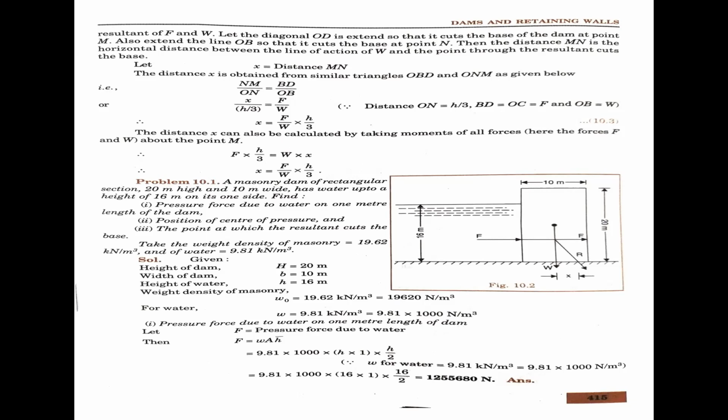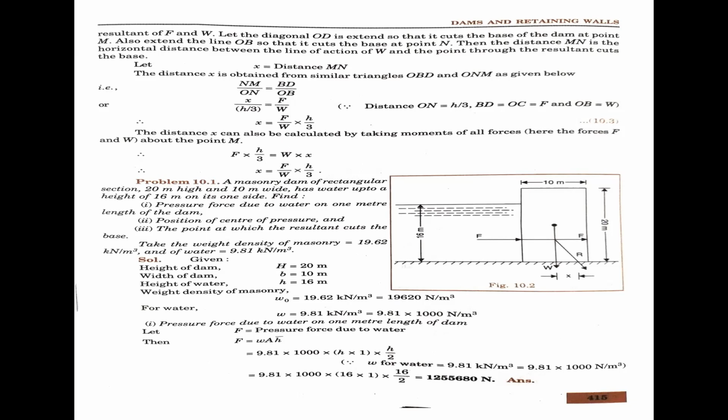We have to write the first condition, pressure force due to water on 1 meter length of the dam. F equal to pressure force due to water, F equal to w A h bar. Now w is 9.81 into 1000, area is h into 1 per meter, and h bar equal to h by 2. Therefore, w for water is 9.81 kilonewton per meter cube.